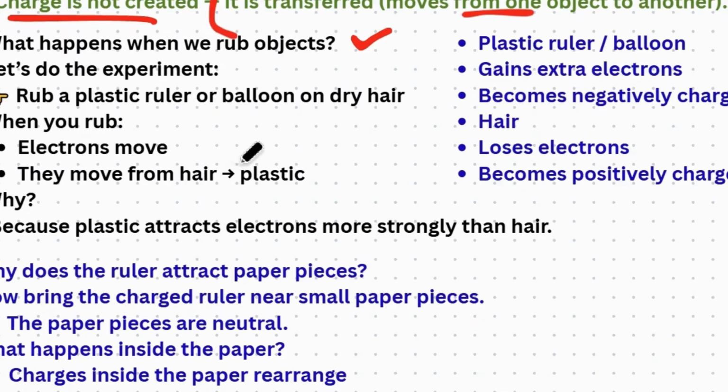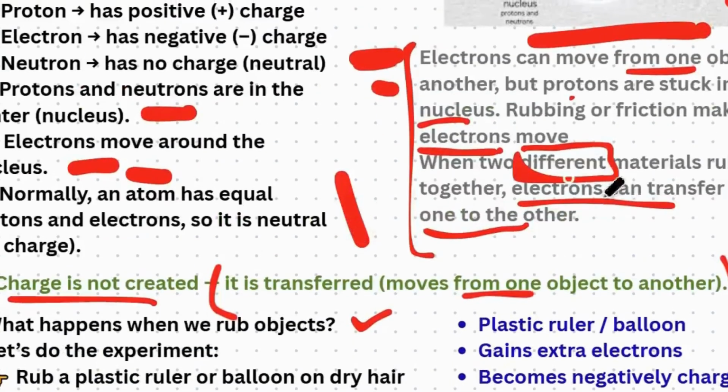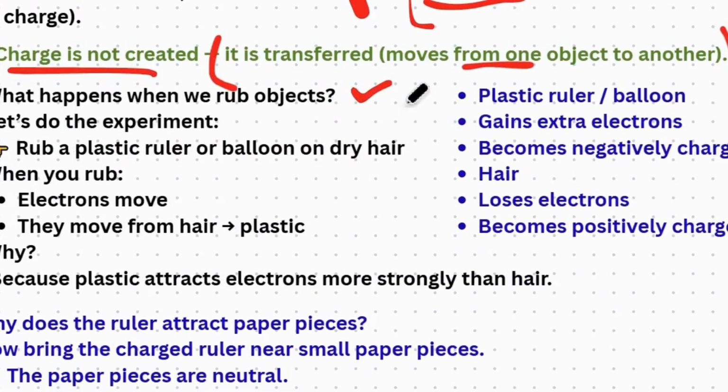Let's do the experiments. I already told you that by rubbing, charge is actually transferring, and by that transfer, attraction is occurring. I have told you here that when two different objects rub together, electrons transfer from one to the other.